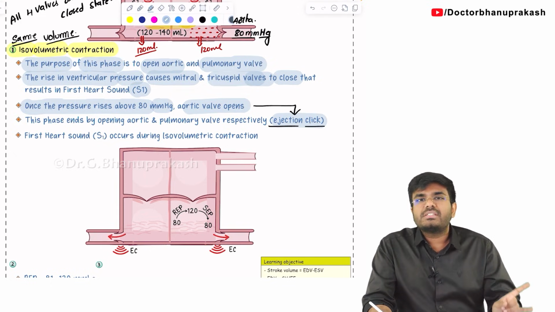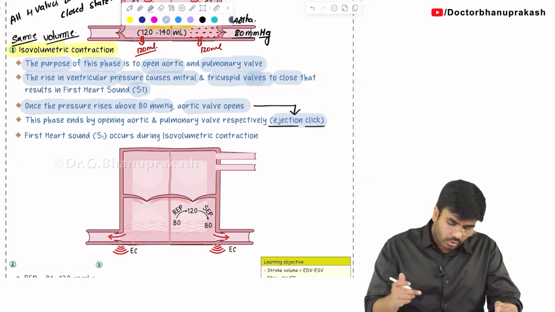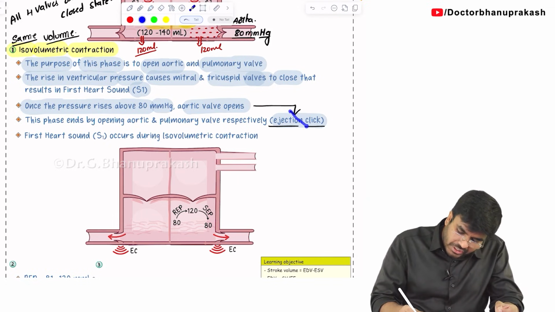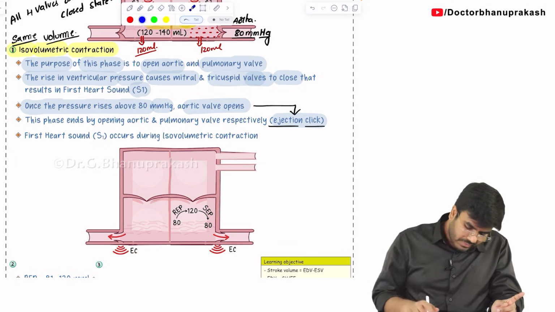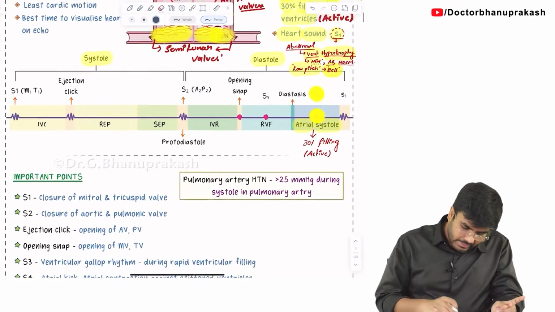But the point is, the ejection click is due to opening of the aortic valve. Once the aortic valve is opened, the blood is ejected into the aorta, and that is causing the sound. So the moment you hear the ejection click, the isovolumetric contraction is completed. Let's see the same thing again here in the line diagram.